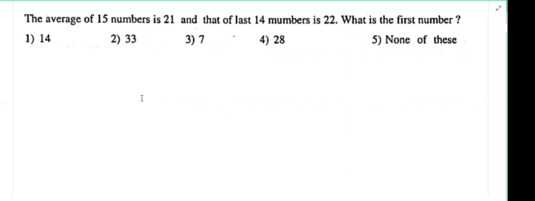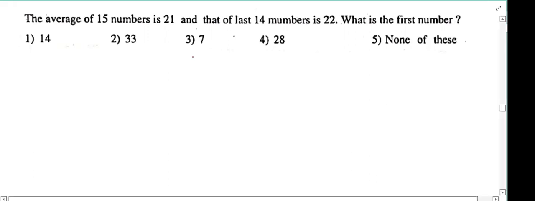Okay, we'll see. Initially, they have 21 rupees, which means if that first person is also leaving the group with 21, then there will be no difference in the average. But here the average is varied. The average is changed. How much has it increased or decreased, or remained the same?